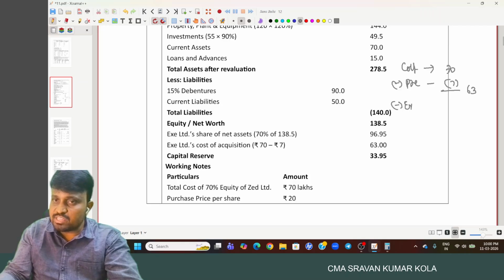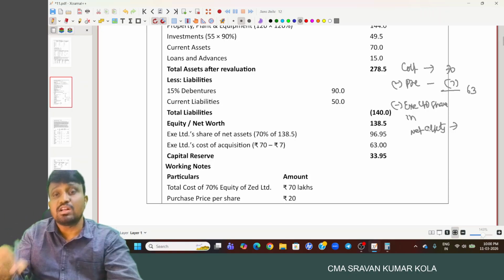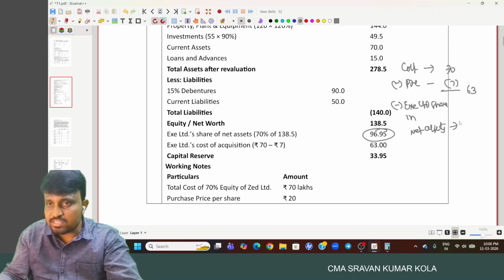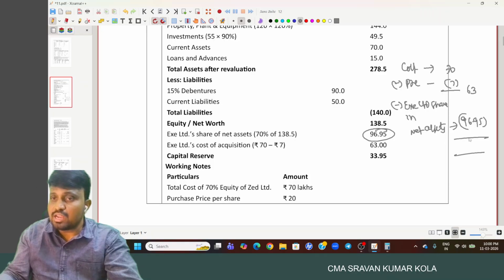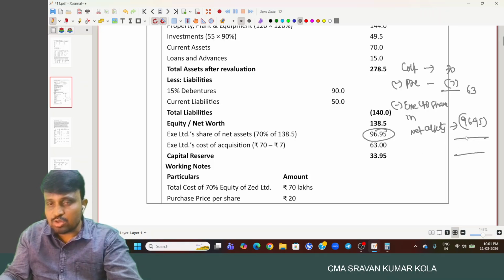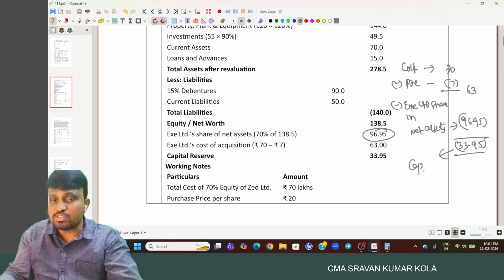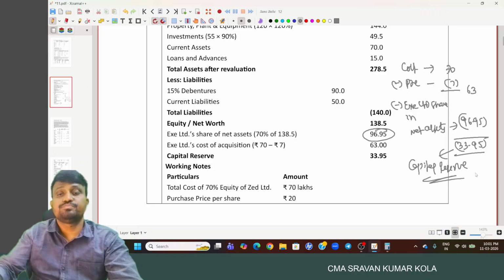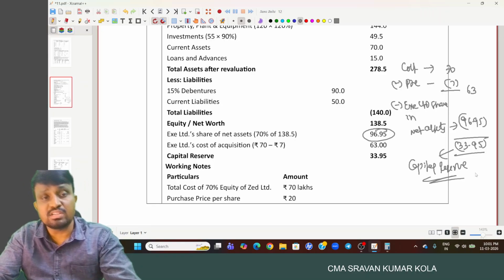So X Limited's share in net assets, and net assets are required to be calculated at revalued figure. What is the share in net assets? 96.9. And we have the negative figure. How much amount we have? 33.95 negative. And negative means capital profit. So we transfer to capital reserve.